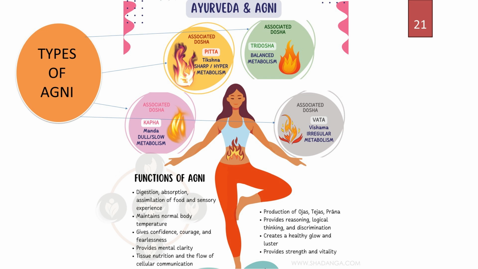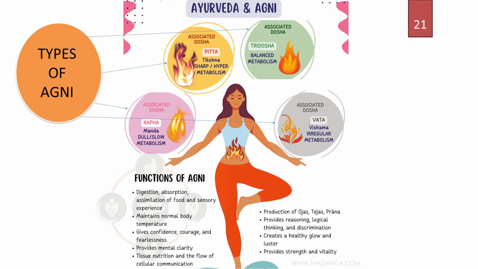So what's the Vishamagni? What's the word meaning? Vishama is not a good state, it's an irregular or irritated state, right? So the irregular type of Agni happens with Vata, meaning Vata Dosha is associated with that. So it is called Vishamagni. In between, breakages will be happening, something like that. So that's the irregular type of Agni. It's called Vishamagni.